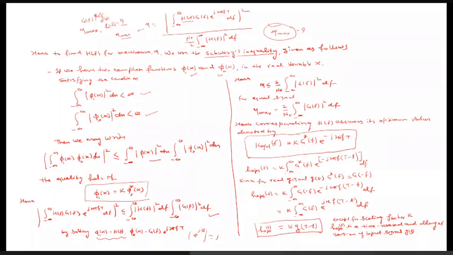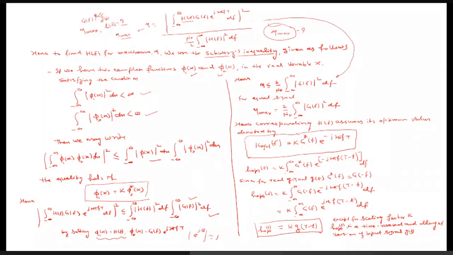Then this |H(f)|² factor and this integration will cancel out, and ultimately we can write eta less than or equal to 2 by N naught, and only this integration remains, the integral from minus infinity to infinity of |G(f)|² df. That is, this eta we are able to simplify by this very simple expression.